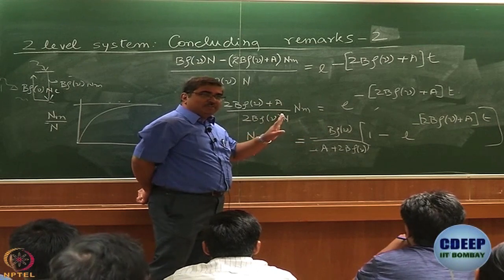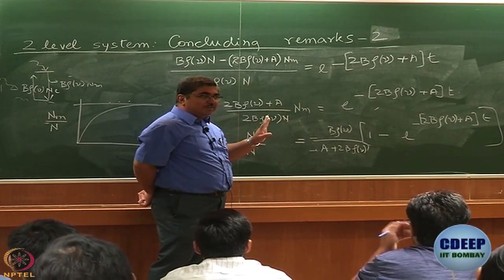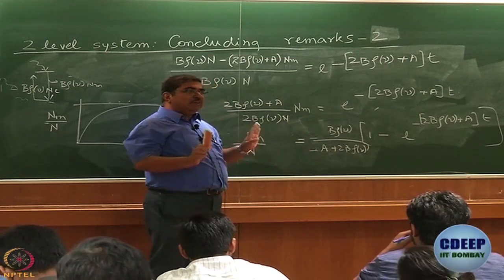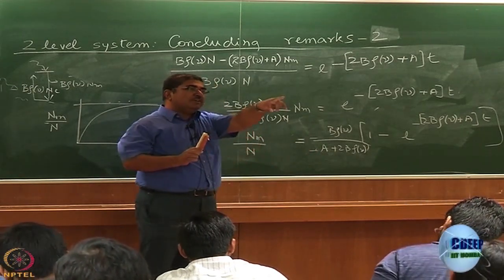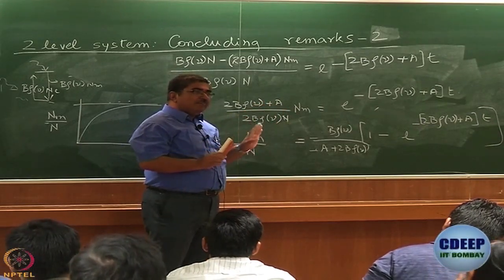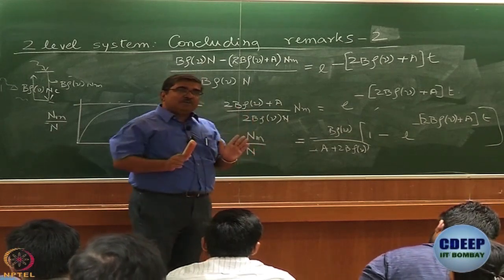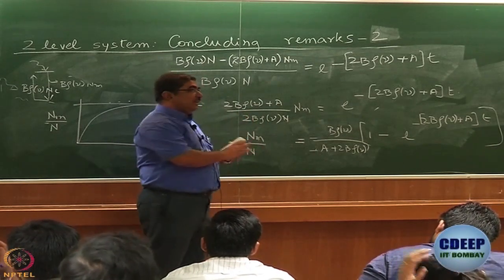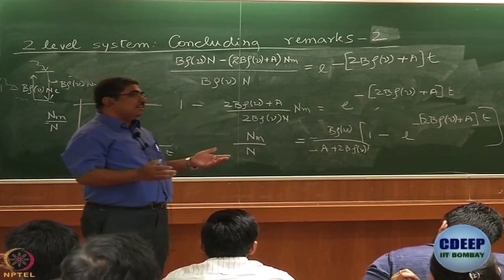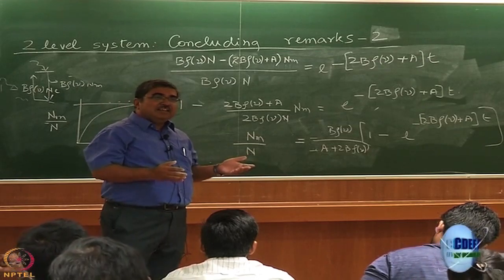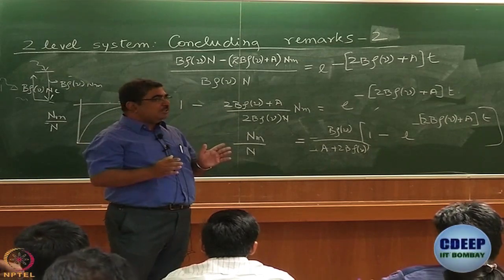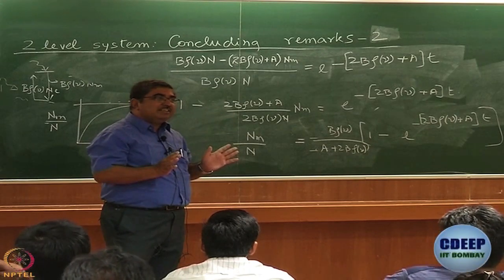Okay, can it be half? When will it be half? Only when a equal to 0, right? So that is the limiting value. It can never be 1. It can be half if a equal to 0. Now let me ask you the question, can a be equal to 0 if b is not equal to 0? Remember what we had discussed in one of the previous classes? A is some constant multiplied by b, right? So if b is not equal to 0, then a is not equal to 0 either.